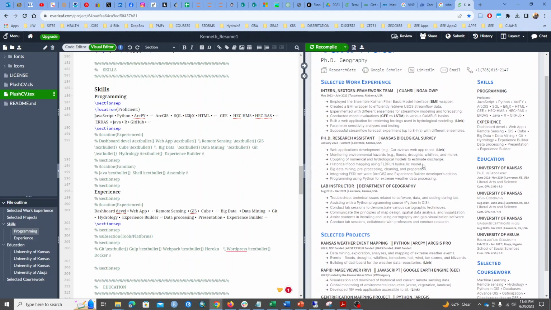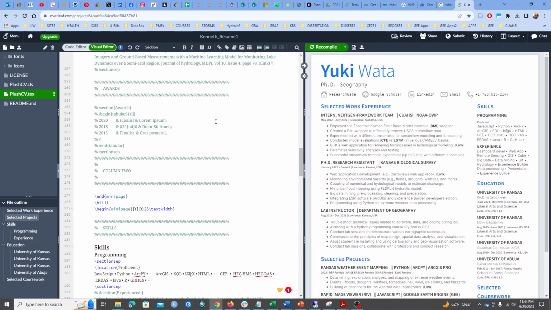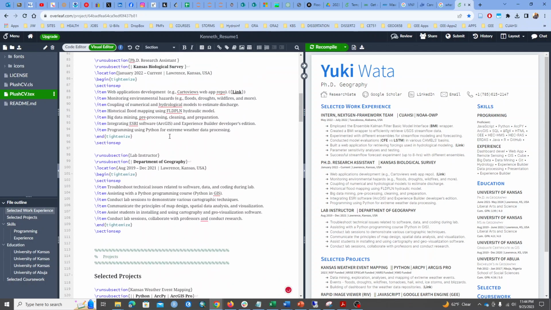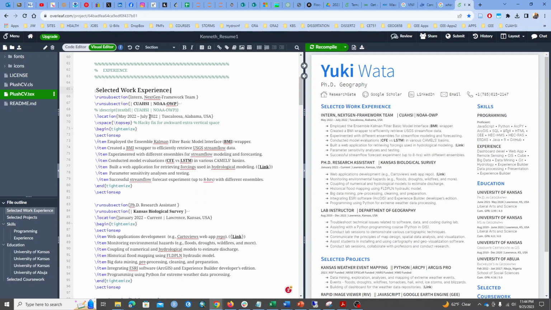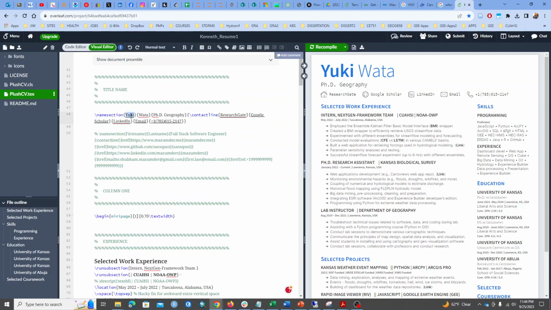Your CV doesn't have to look like my CV, right? The idea is you can contain as much information as you want, summarize it, and try to make sure you use correct spellings and words, so it doesn't hurt you. Just to make sure, let me go back and set the correct name, so I don't mess things up. Okay, let me see. So this is fine. So I can recompile.